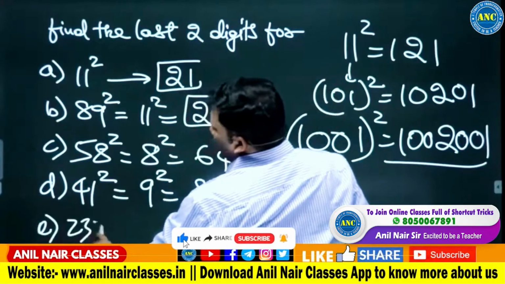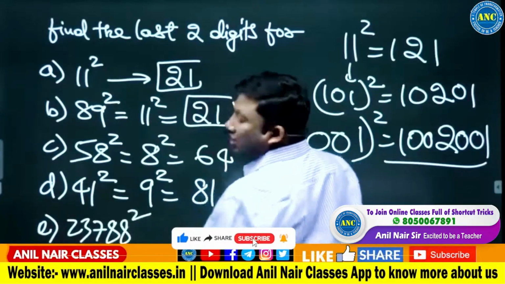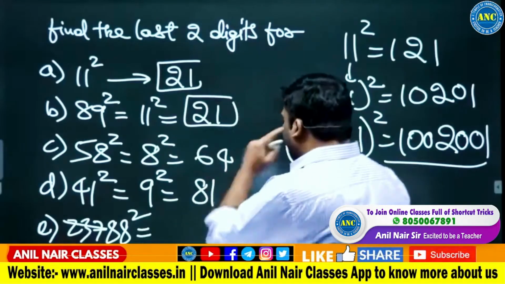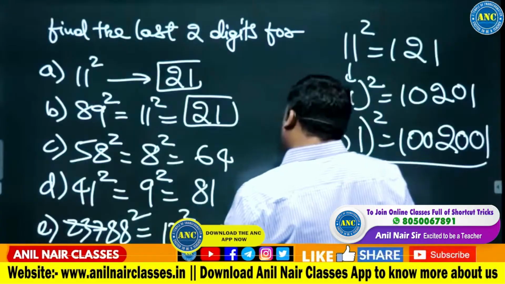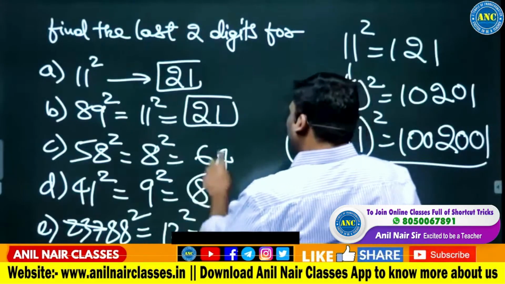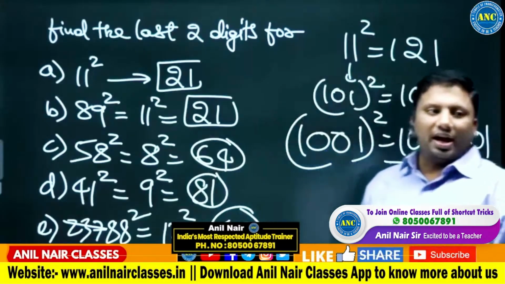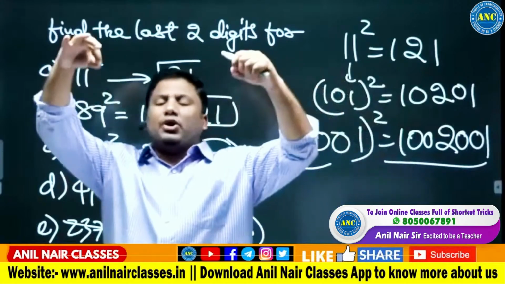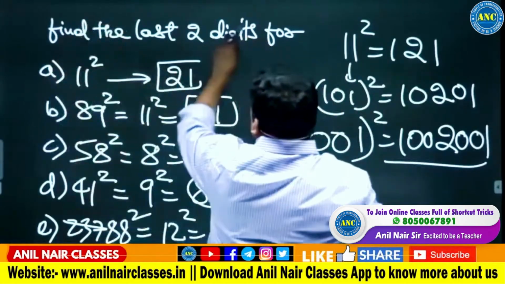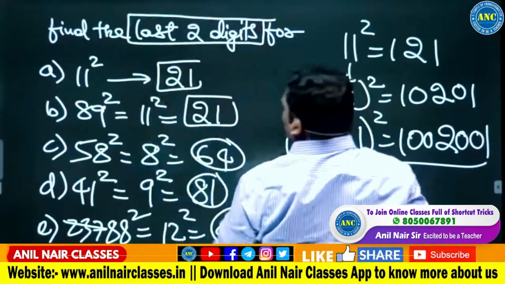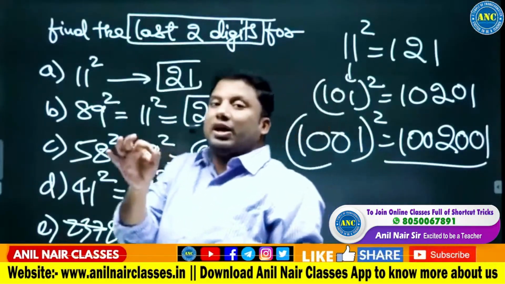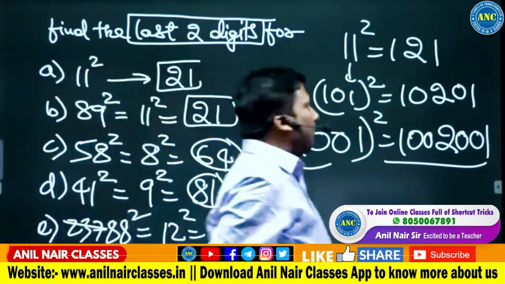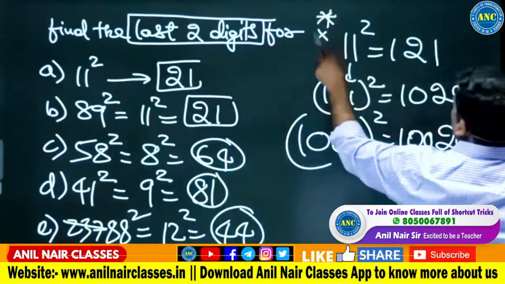Suppose if it is 2377888 square. I just want the last two digits. 88 is how much less than 100? 12 less than 100. 12 square is 144. I hope the idea is clear, right? We are interested in a very beautiful way of connecting the last two digits logic in finding the square root of a non-perfect square.